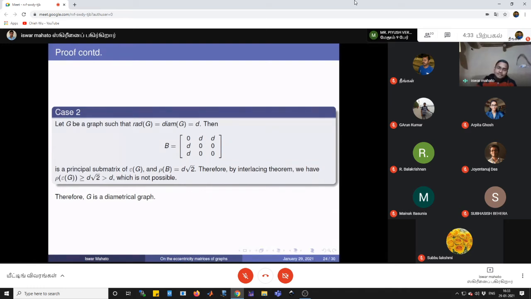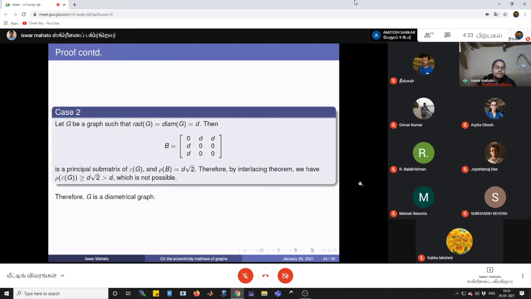If it is the case that there are two diametrical vertices, then we will get this type of principal submatrix, and the spectral radius of this matrix is greater than D. This is also not possible. Therefore, every vertex of G has a unique diametrical vertex. That is the definition of a diametrical graph. So the graph is a diametrical graph.